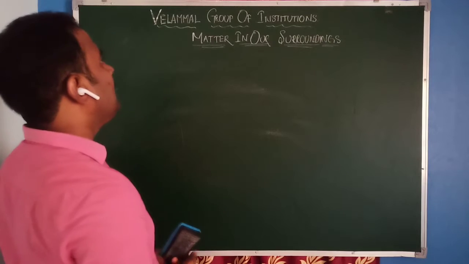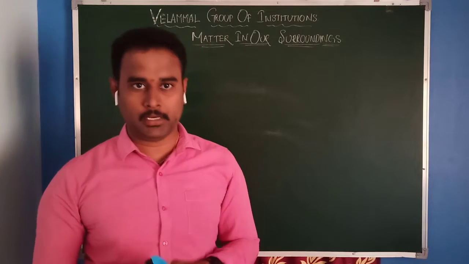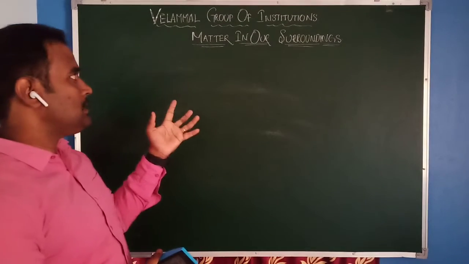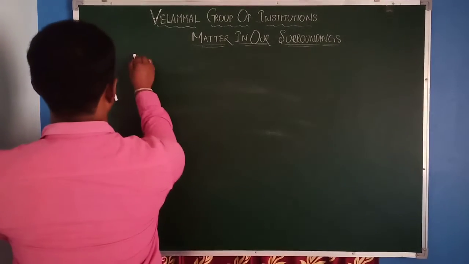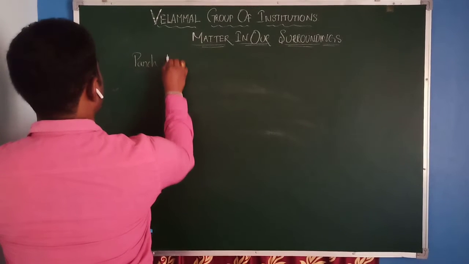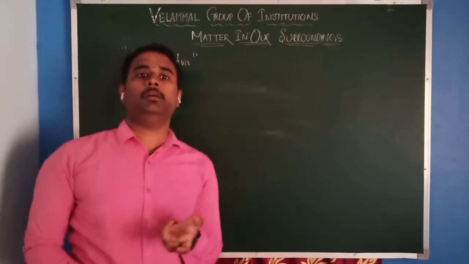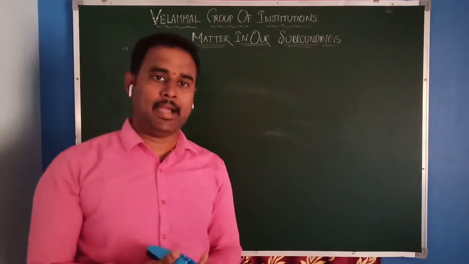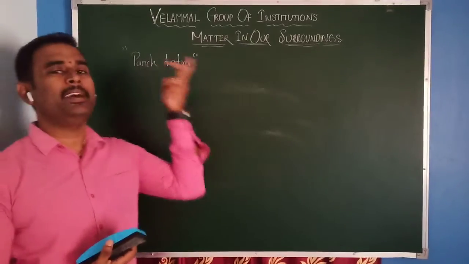Now regarding this matter, many scientists have been trying to know the properties of matter. Like this, in olden days, ancient philosophers were trying to know the properties of matter. And finally what they said is that every matter contains Panchatattva. Every matter is made up of Panchatattva. In Sanskrit we call it Panchabhuta. Panchabhuta means air, water, sky, earth and fire. That means every matter compulsorily has these five Panchatattvas.